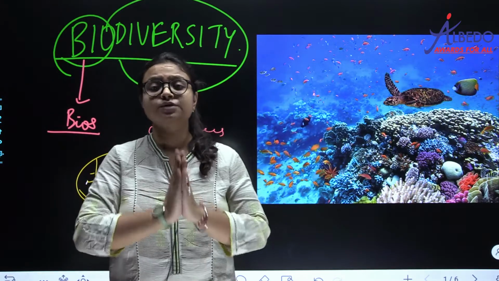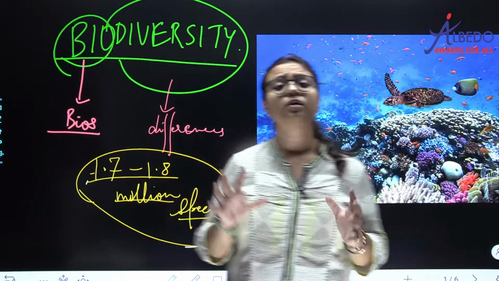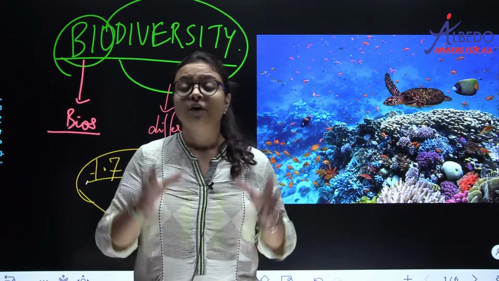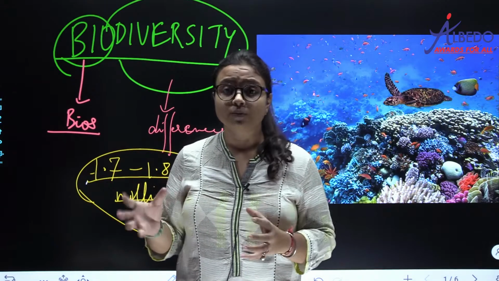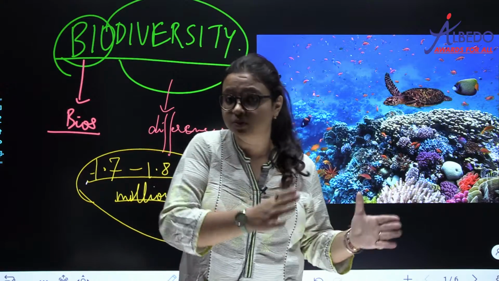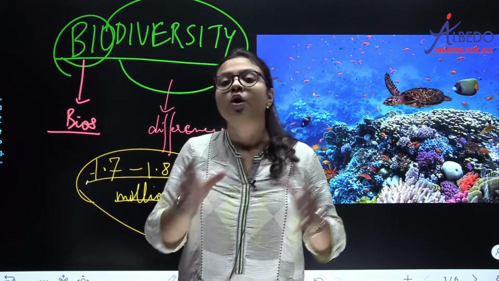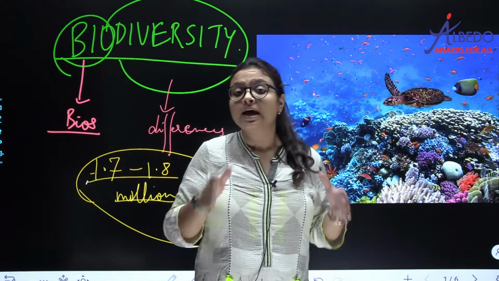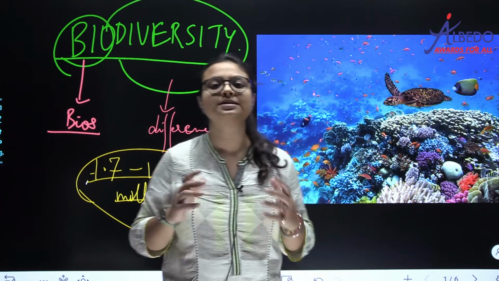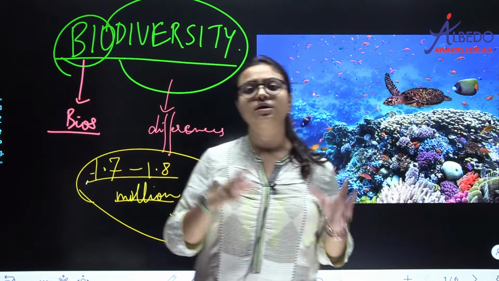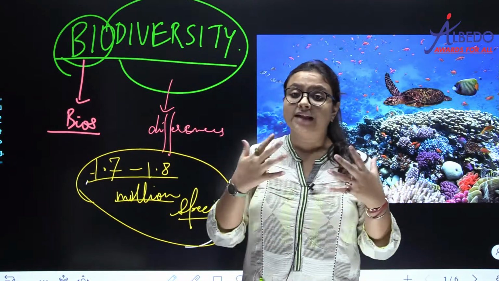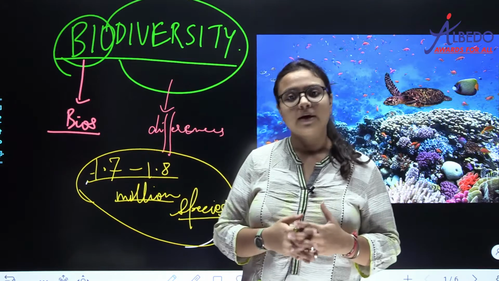It is just like that. Since we cannot study all the 1.7 to 1.8 million species in the world, what do we do? We group all the organisms into various groups, on the basis of some characteristics. Students of Albedo Institute were also grouped on the basis of characteristics: she belongs to class 8, she belongs to class 9, she is a girl, he is a boy. Just like that we will group various organisms into various groups, and then we will study them. That is how we study biodiversity.